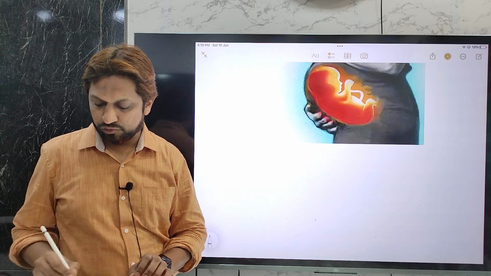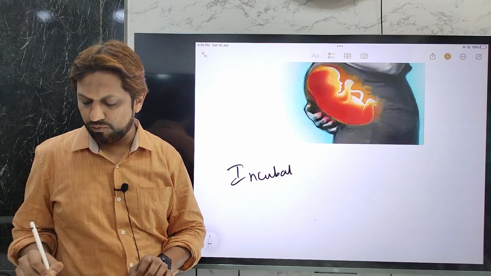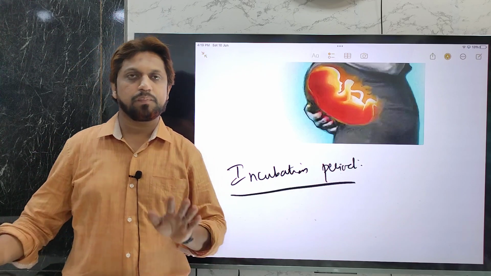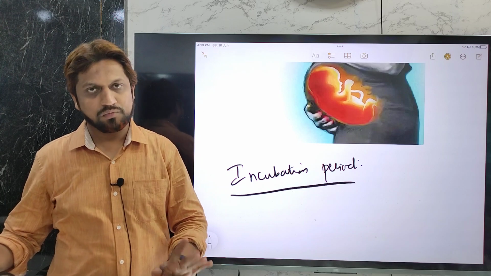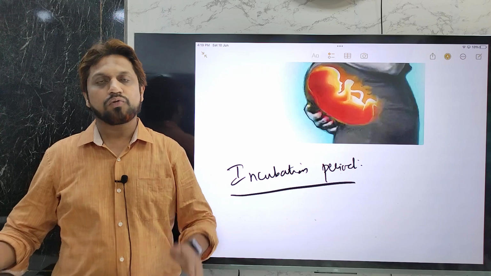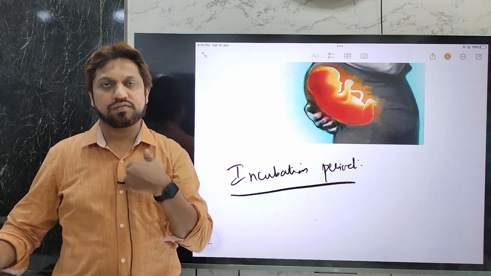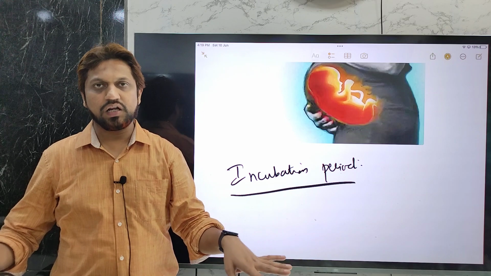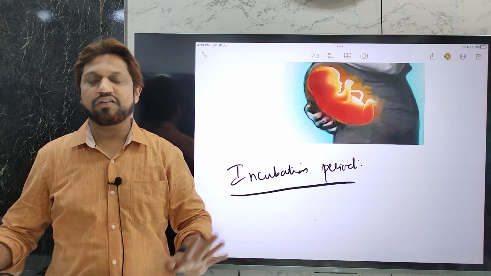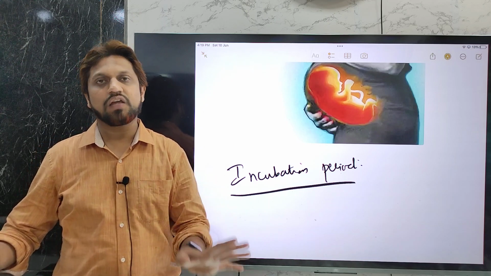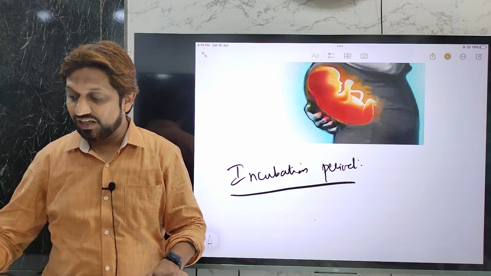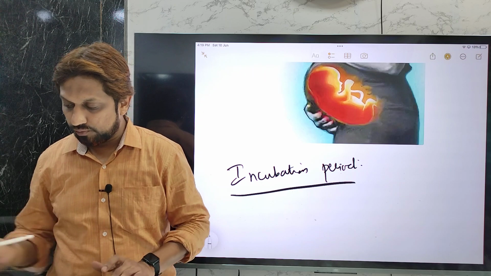Then one more thing we are supposed to know is the incubation period. I hope you know what we mean by incubation period. Incubation period means the period between the entry of a microorganism inside the host and the development of signs and symptoms. Whenever a virus enters a child, the child will not immediately suffer from signs and symptoms, that is the typical rash, fever and so on. It will take some time for developing the signs and symptoms, and it will vary from around 14 days to 21 days. Okay, so 14 to 16 days.